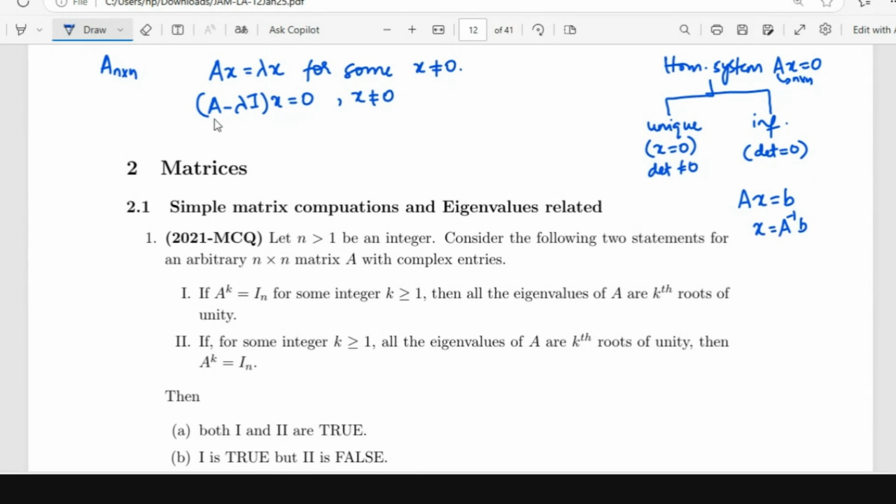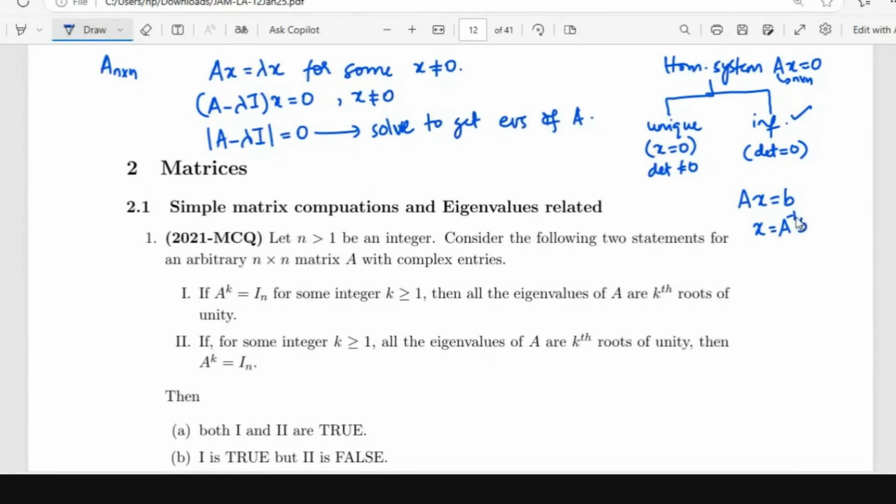If we come back to this eigenvalue problem, Ax is equal to lambda x has to be satisfied for some non-zero x. Equivalently, A minus lambda I times x is equal to 0. This homogeneous system should have a non-zero solution, which means we are in the infinitely many solutions case. So the determinant has to be 0: determinant of A minus lambda I is 0. Solve this to get the eigenvalues of A.